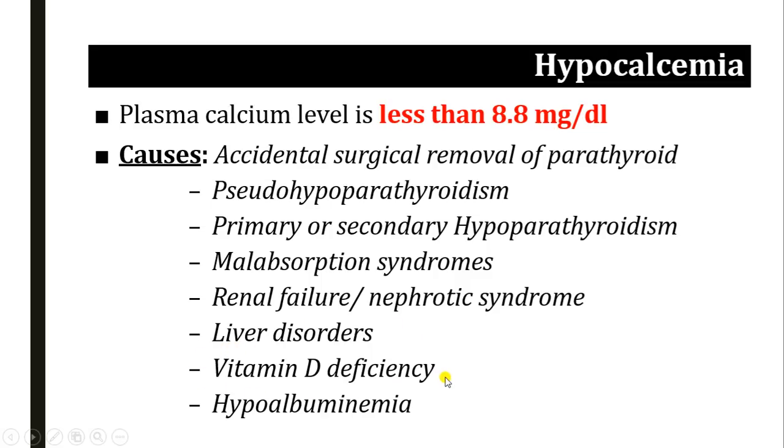There is a vitamin D deficiency, which may be a dietary deficiency or an activation disorder, or hypoalbuminemia, because a decrease in albumin level also decreases the calcium level, since one portion of calcium is bound with protein.